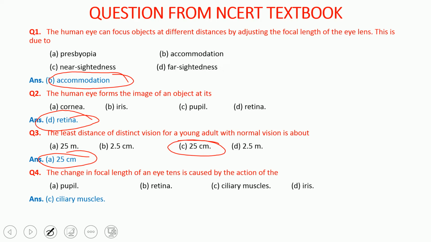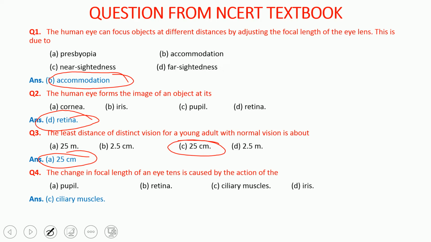Now, the change in focal length of the eye lens is caused by the action of what? You know that we discussed the ciliary muscles today. When the ciliary muscles relax, the lens becomes thin, so we can see distant objects clearly because its focal length increases. When the ciliary muscles contract, we can see nearby objects, which means its focal length decreases.